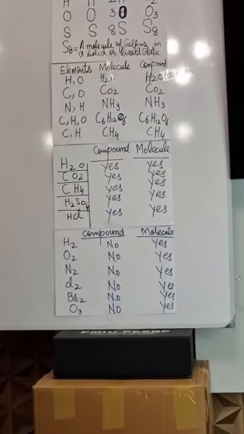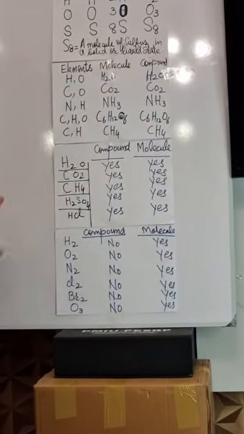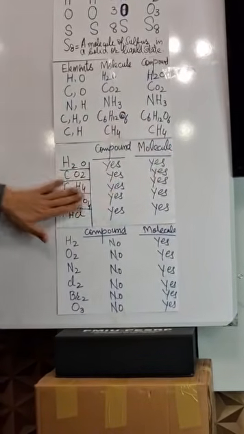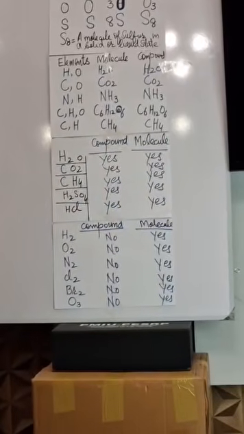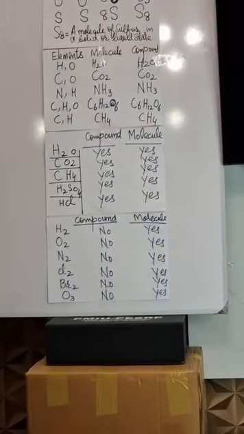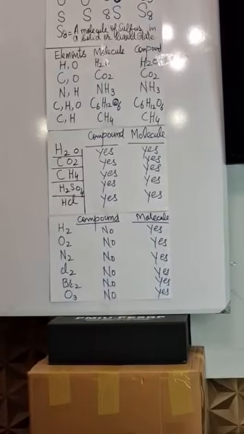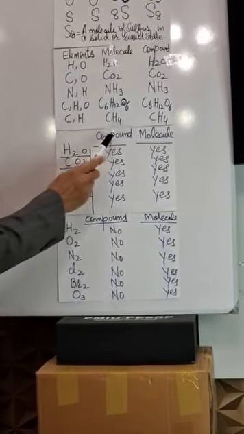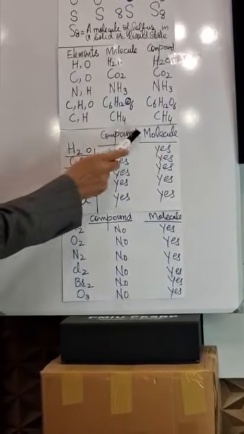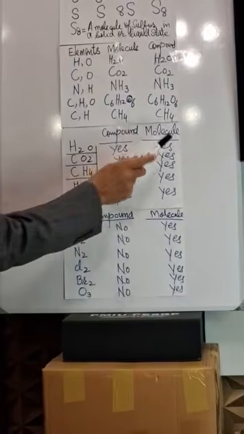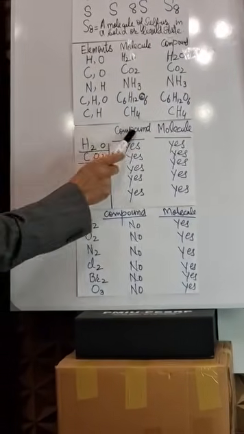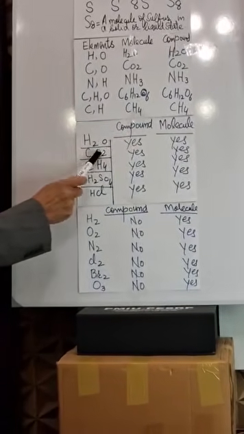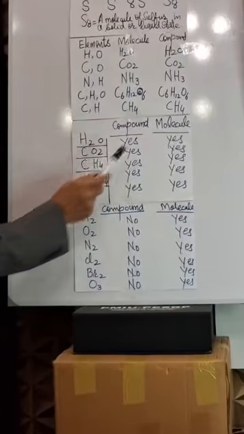Now, I have in this paper tried to make it more clear. H2O, compound and molecule. H2O is a compound, yes. Molecule, yes. H2O is both compound and molecule. Carbon dioxide, is it a compound? Yes. Is it a molecule?